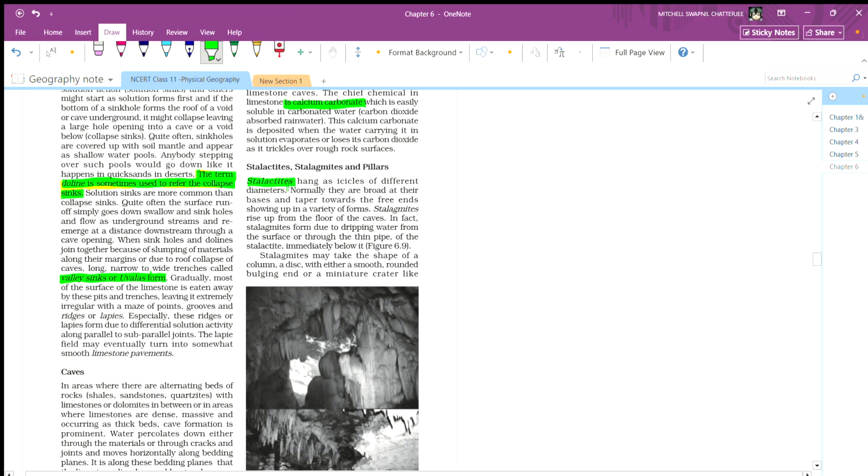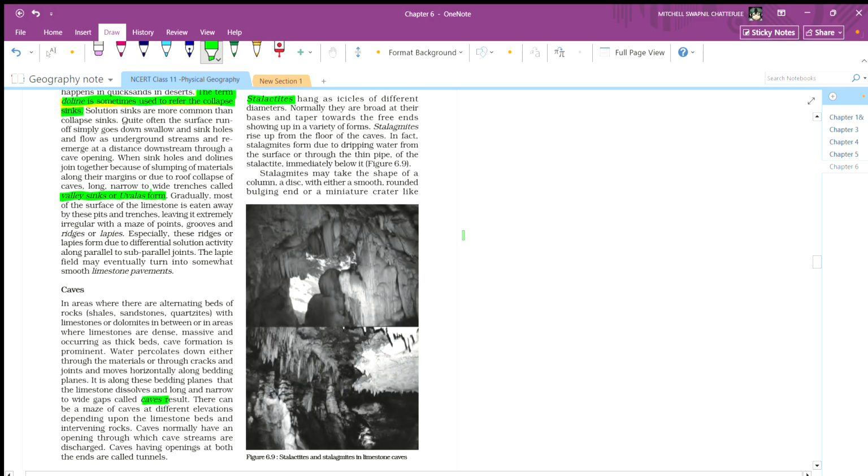Stalactites hang as icicles in different diameters. Normally they are broad at their base and taper toward the free end, showing a variety of forms. Stalagmites rise up from the floor of the cave. In fact, stalagmites form due to dripping of water from the surface through the thin pipe of the stalactite immediately below it.